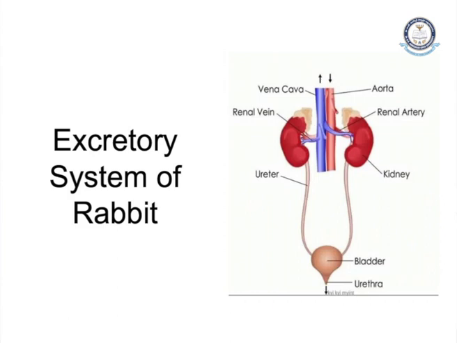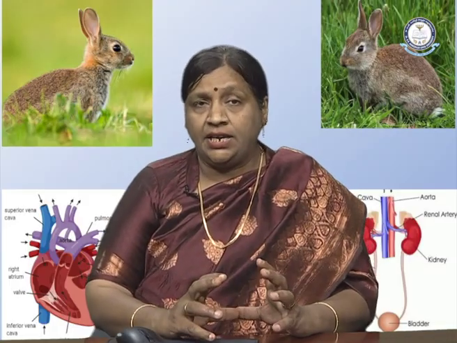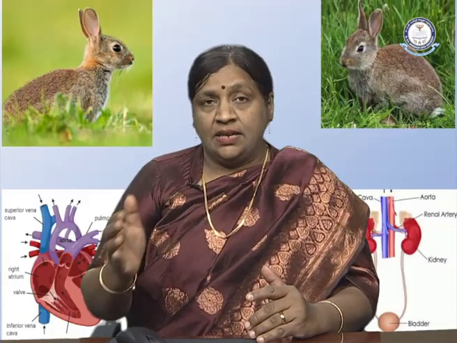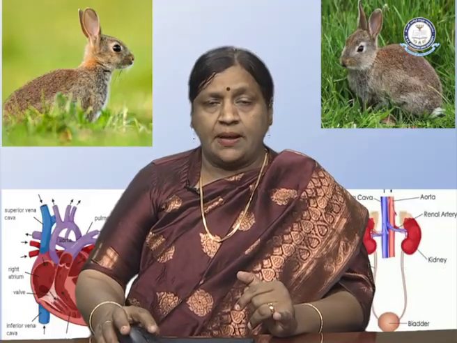Now coming to the excretory system, after knowing about the circulatory system and how important the structure of the heart is in one of the advanced classes, which is the mammals, as they have studied in the type study of rabbit, we move on to the second important system, which is the excretory system of rabbit.